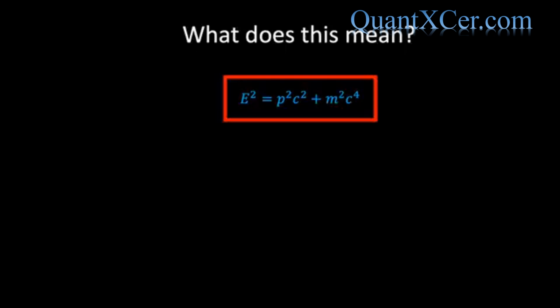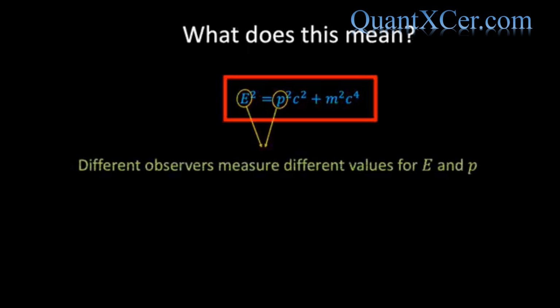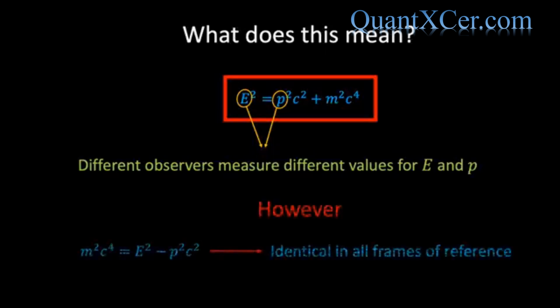However, according to Einstein's theory of special relativity, different observers moving relative to one another will assign a different amount of energy and momentum to the system. The remarkable thing is that if those different observers then substitute their own particular values for the energy and momentum of a moving object into the energy-momentum relation, and then calculate the mass, they will all measure the same value, irrespective of their frame of reference. And so we see that the mass of an object is a fundamental invariant of the theory of relativity, something that all observers can agree on.